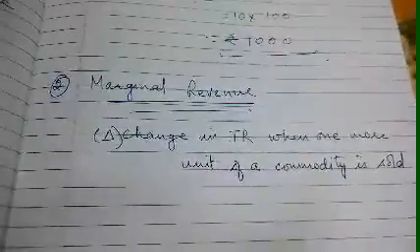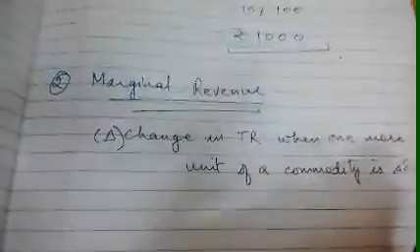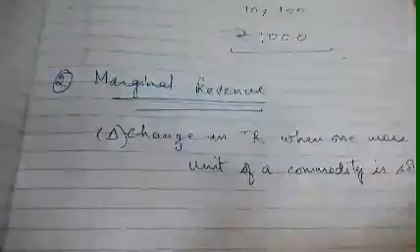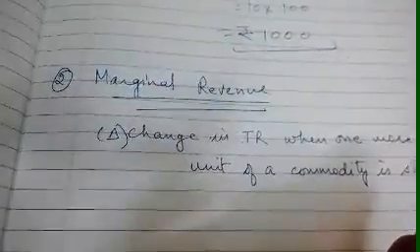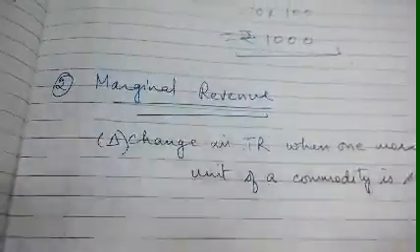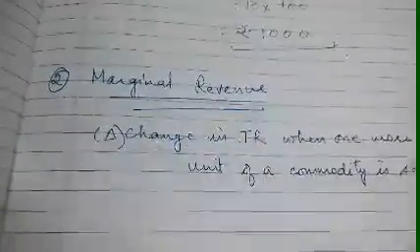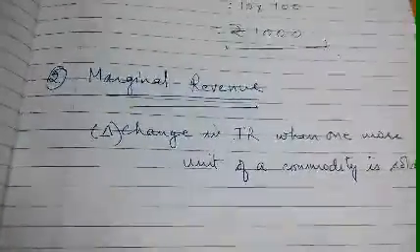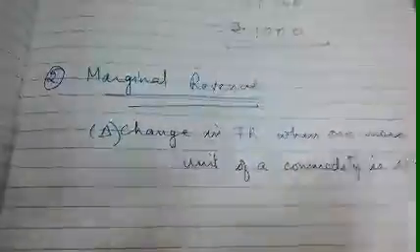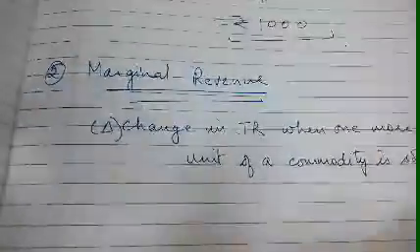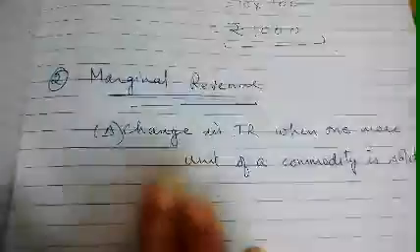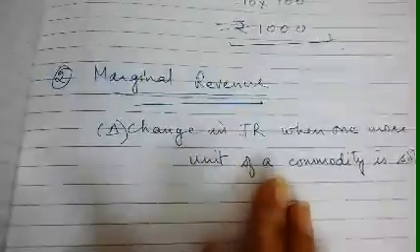So on producing that extra unit, the difference between the previous total revenue and the revenue after producing and selling that unit is the change in total revenue.